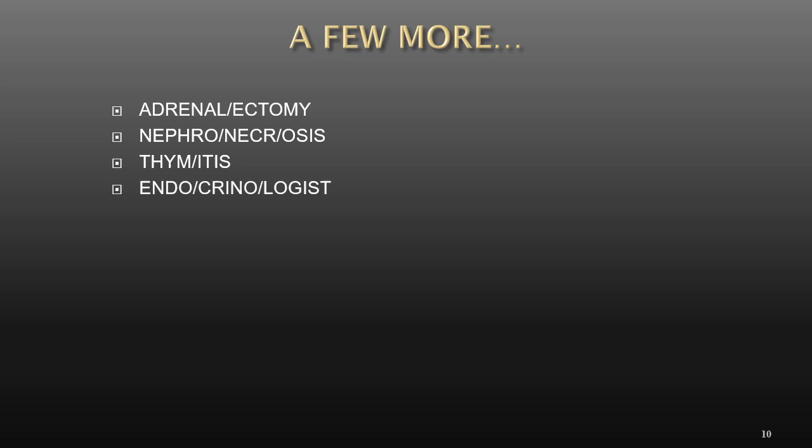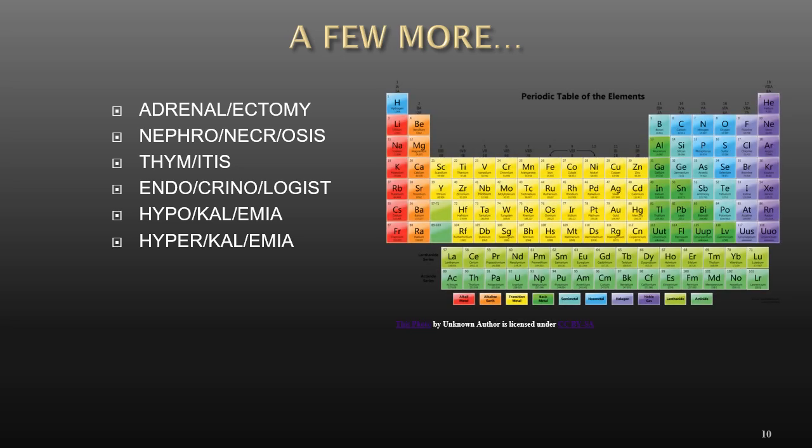Endocrinologist, the specialist of endocrine system. Then we have another hypo and hyper here. And we have the word root kal that starts with a K. So what is low and what is high? If we go back to our periodic table, there's a K right there, and that is for potassium. Kalium is potassium. So hypokalemia and hyperkalemia are decreased and increased levels of potassium respectively.